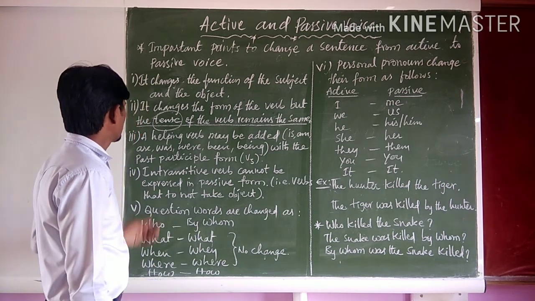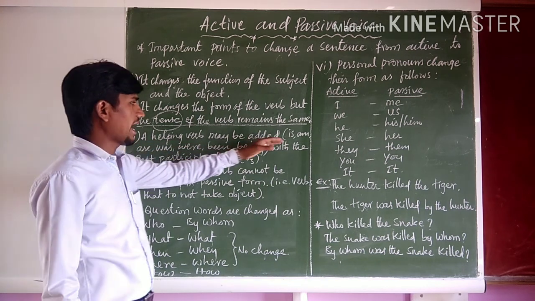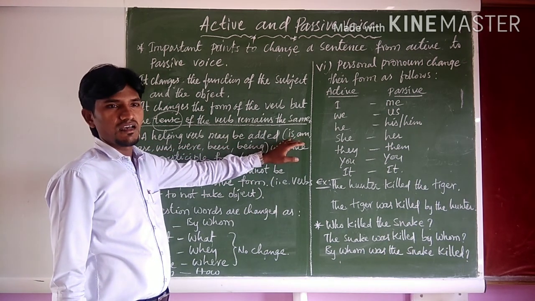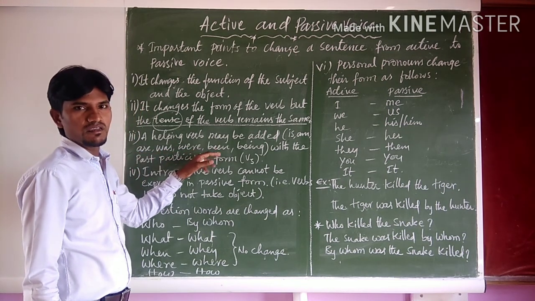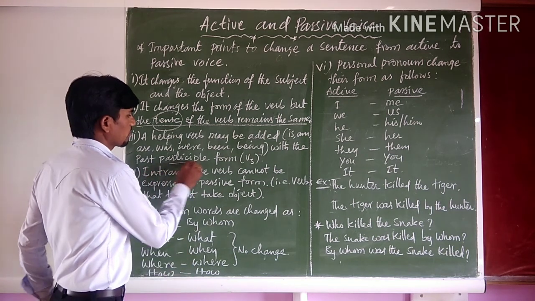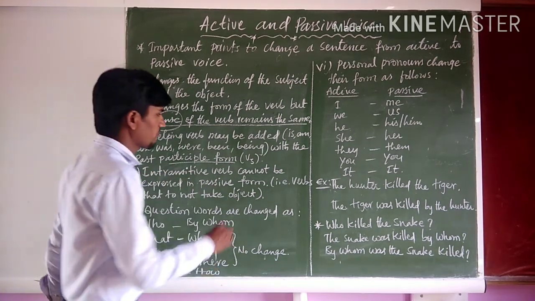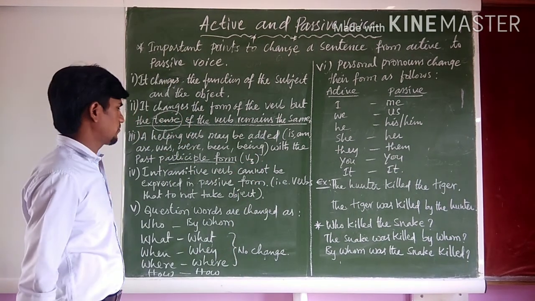And third point, a helping verb may be added, like am, is, are, was, were, been, etc., with the past participle form. What is past participle form? Nothing but verb form 3.